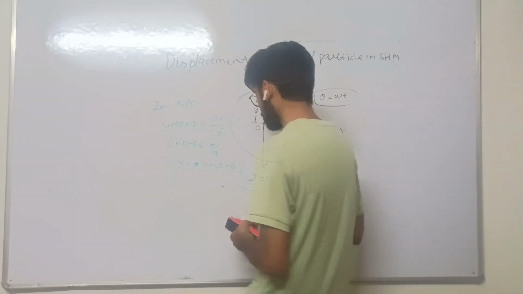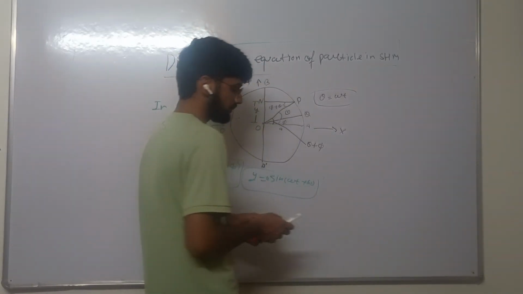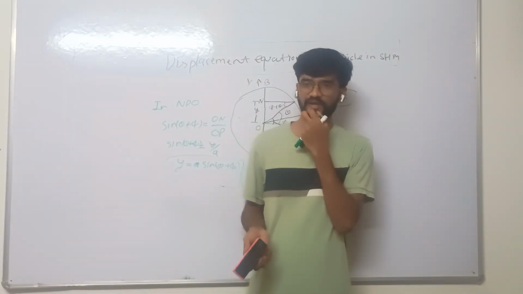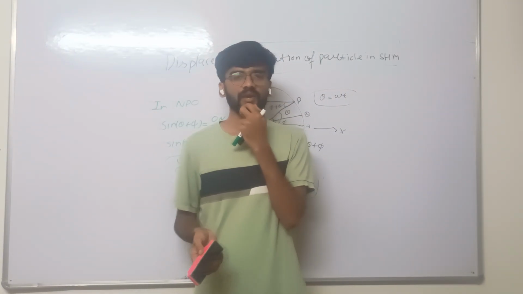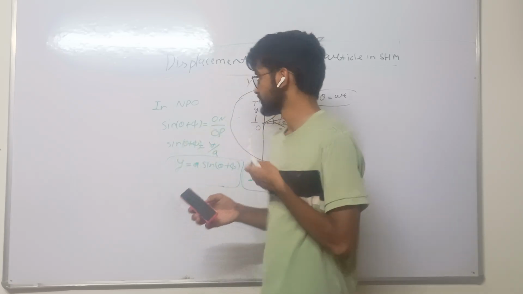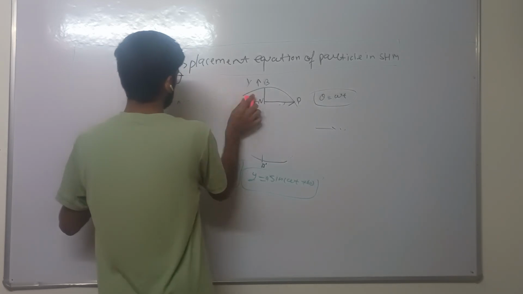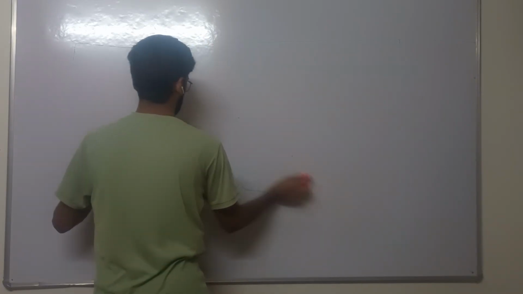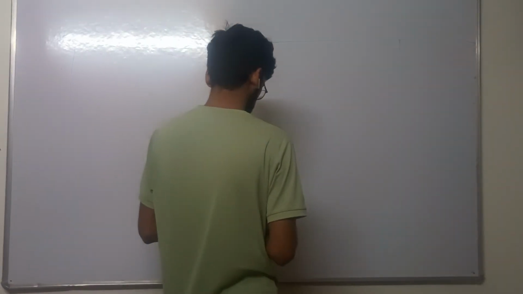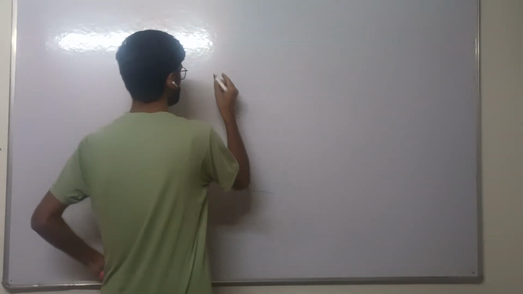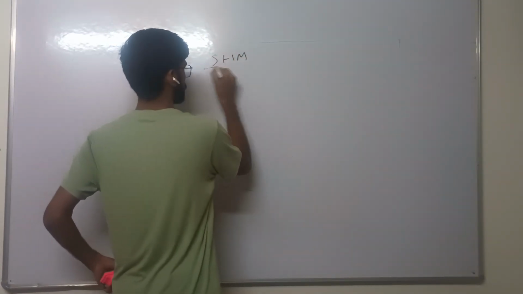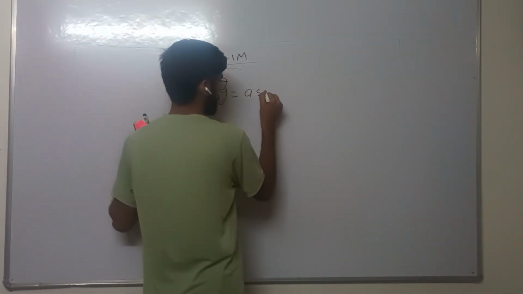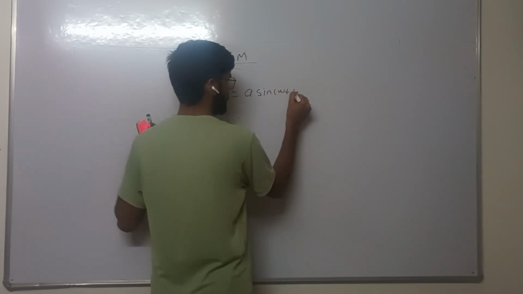Let us discuss the definitions for a particle in simple harmonic motion, such as amplitude, time period, and frequency. We have the equation of displacement of a particle in SHM, y equals a sin omega t plus phi.